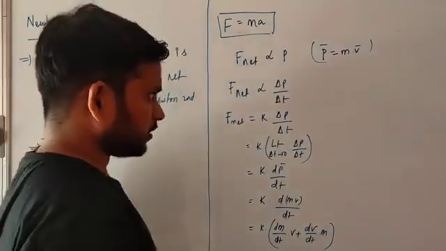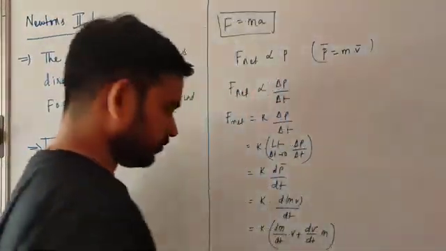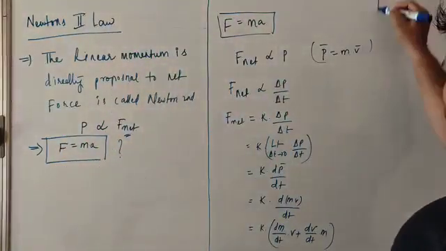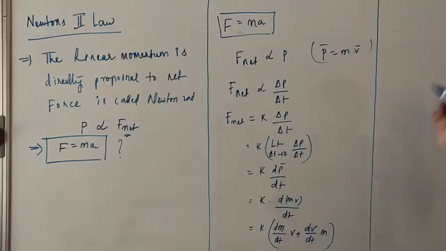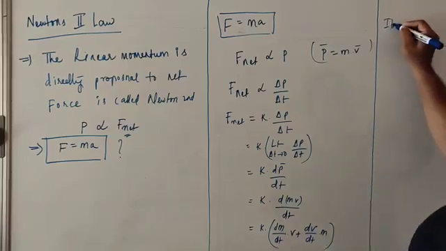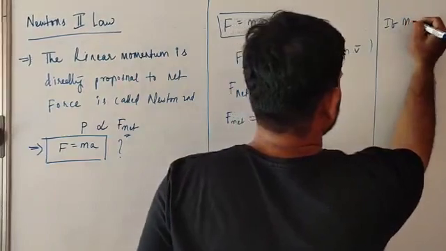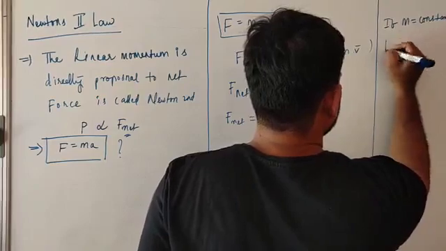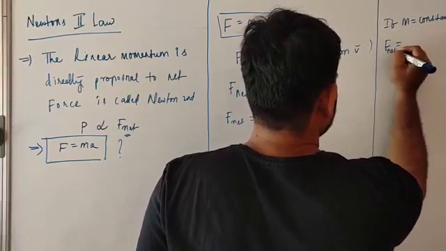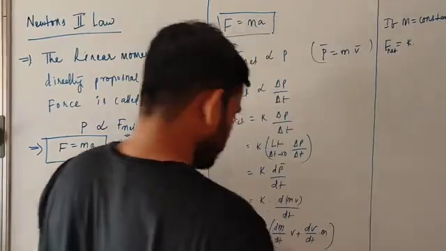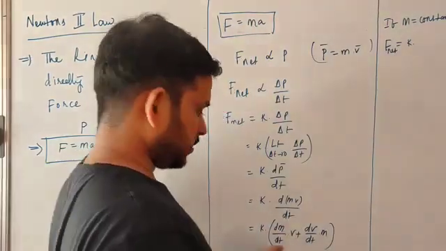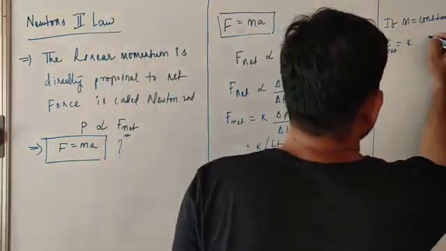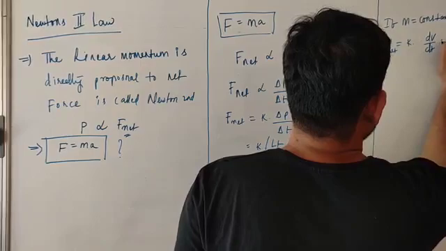Where m is constant, if m is constant, then what is the derivative of a constant? 0. Then what term do we have remaining? dv by dt into m.